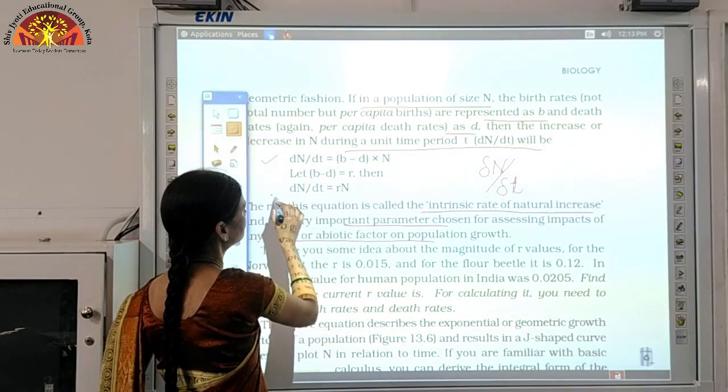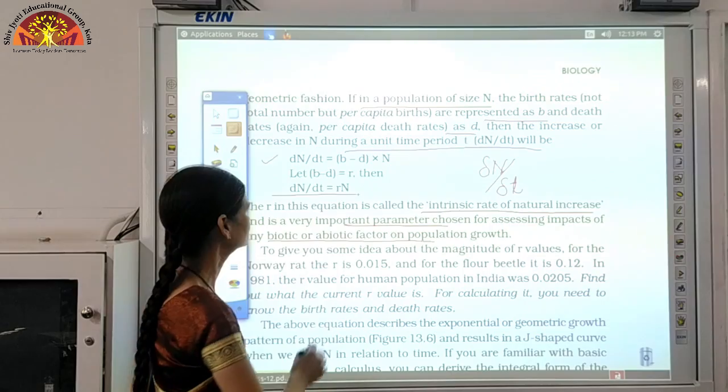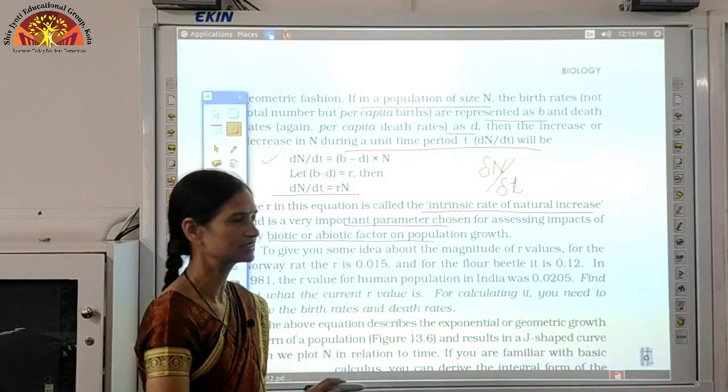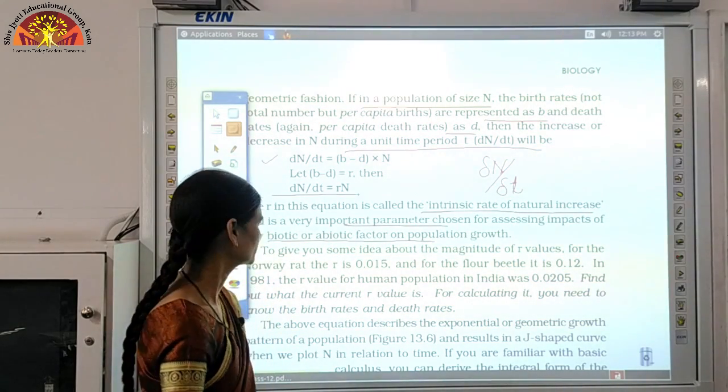So the equation we get is dN/dt = rN. In this way, if we know the birth rate and death rate, we can calculate the value of r, or we can determine the size of the population also.